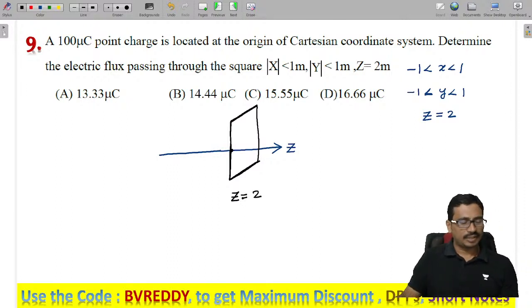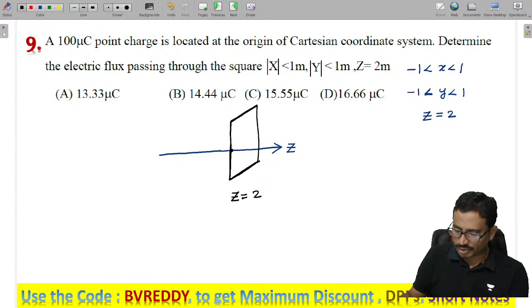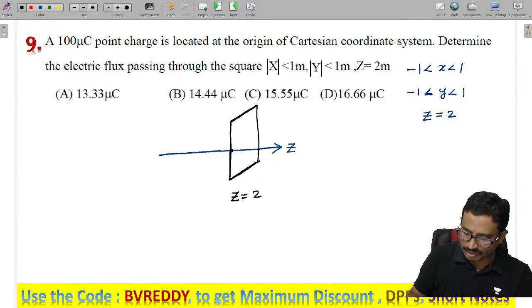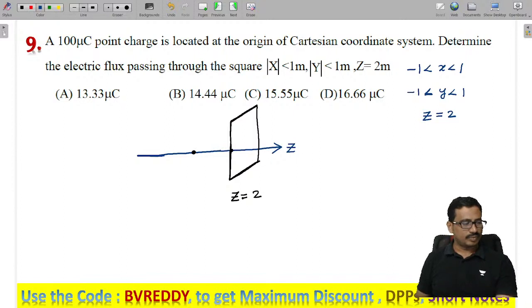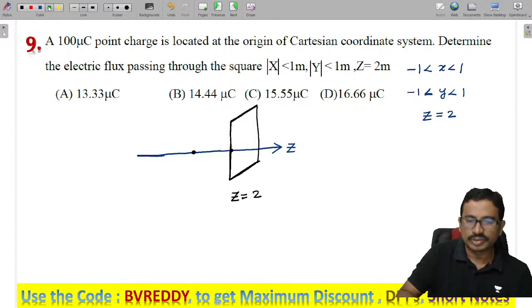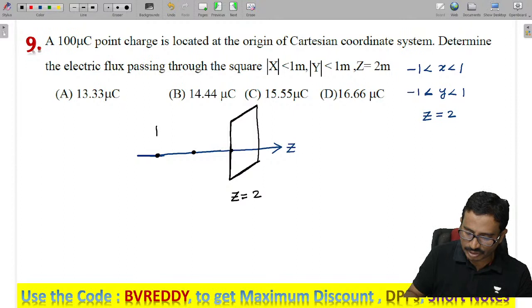This is the origin. Now exactly at z equal to minus 2, we form another square like this.